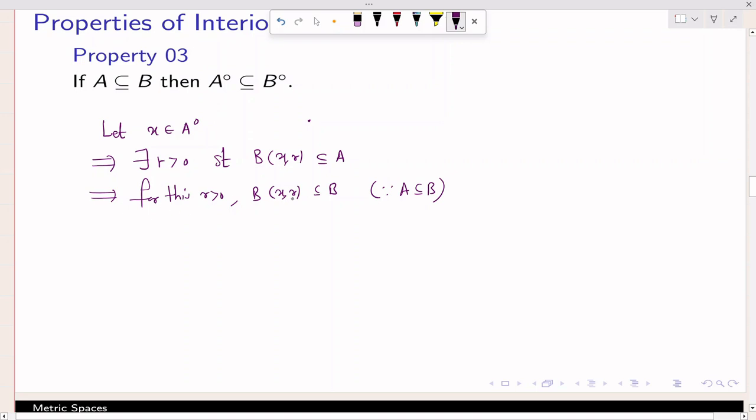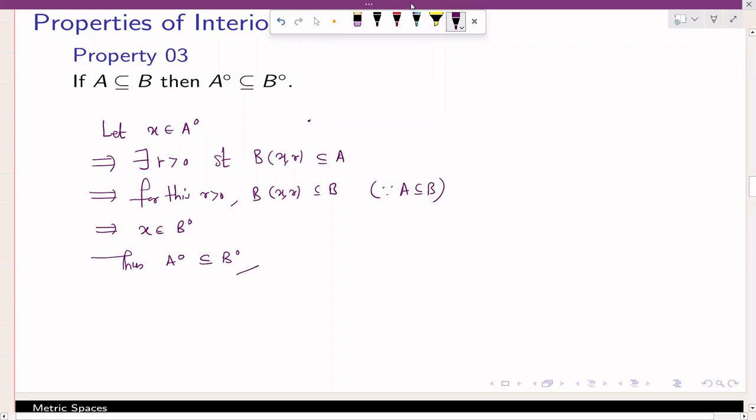Since open ball about x is contained in B, this is nothing but a point of B interior, so x belongs to B interior. So thus A interior is contained in B interior. That's it. Now let's move to the next property.